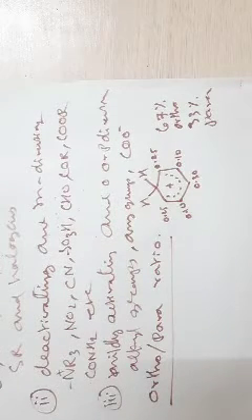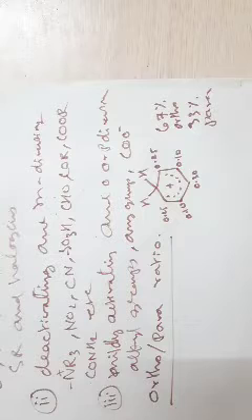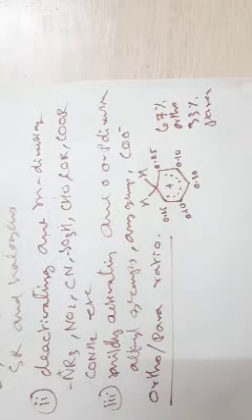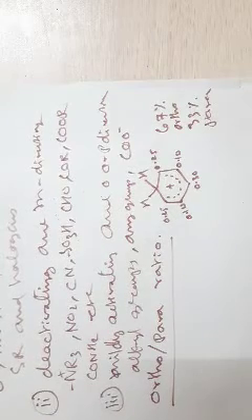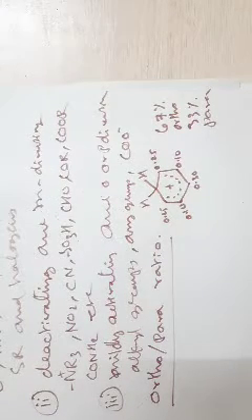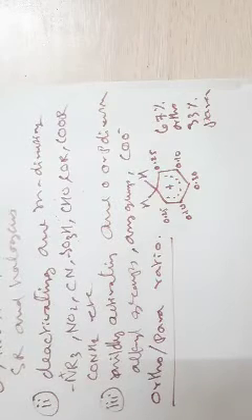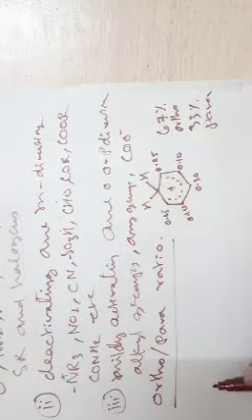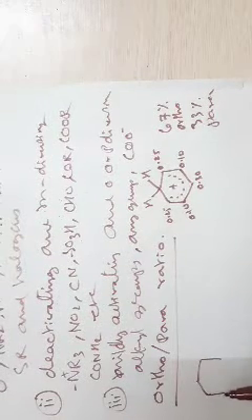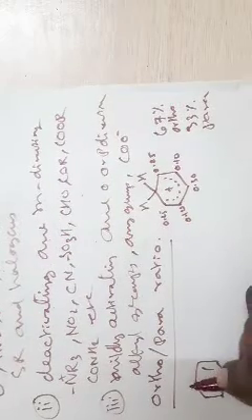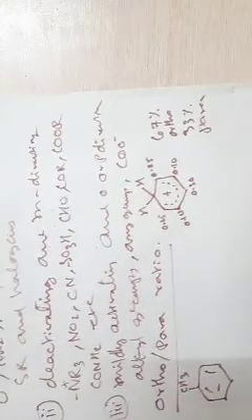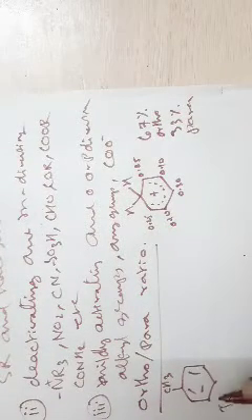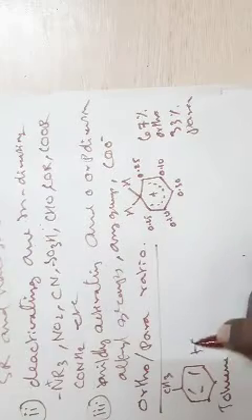From the electronic picture, it is very clear that we may get 67% of ortho product and 33% of para product. If you refer to Advanced Organic Chemistry by Jerry March, several examples are given. See, if you carry out the chlorination of toluene, what is the structure of toluene? This one. Toluene has a methyl substituent; a benzene ring with a methyl substituent is toluene.